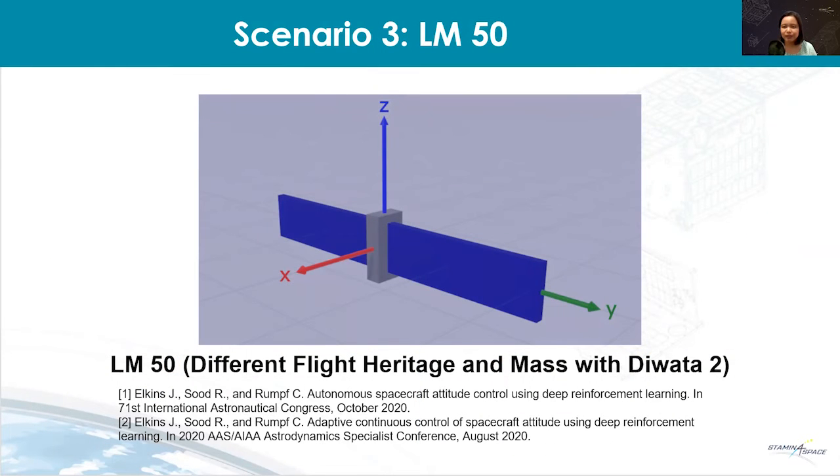The last scenario is a demonstration of how the attitude controllers can still perform even if they are evaluated on a different satellite. The PID controller for this scenario was retuned for the LM50 satellite. LM50 has a different flight heritage and mass parameters from Diwata too.